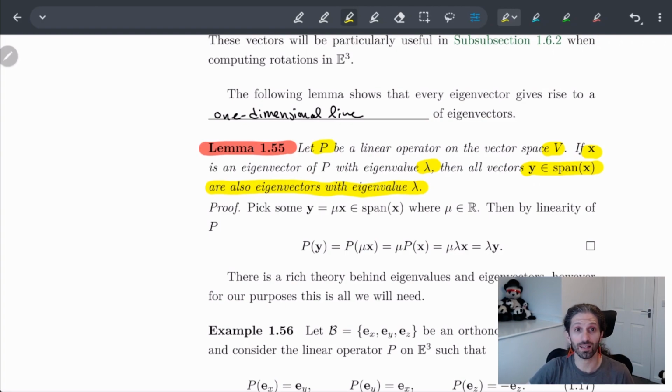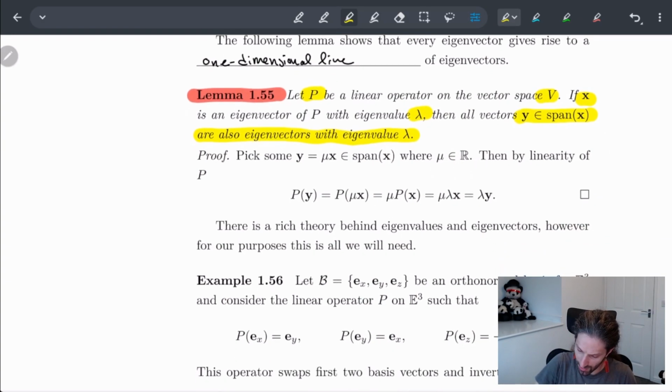In other words, like I was saying before, every eigenvector, in this case X, gives rise to a one-dimensional line of eigenvectors. So all of these eigenvectors are in the span of X, and they have the same eigenvalue, which is kind of cool. All of these vectors in this line get scaled by the same proportion.